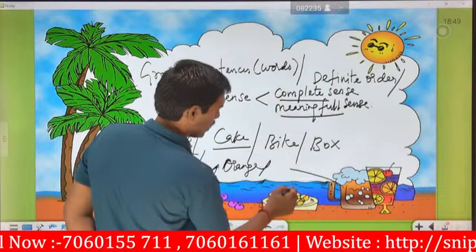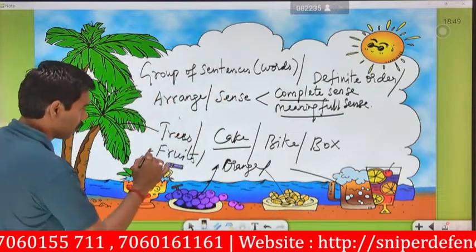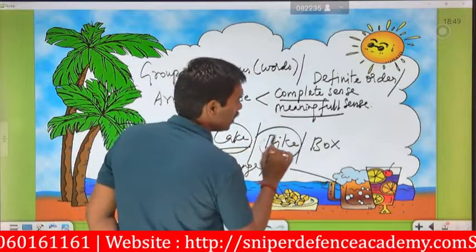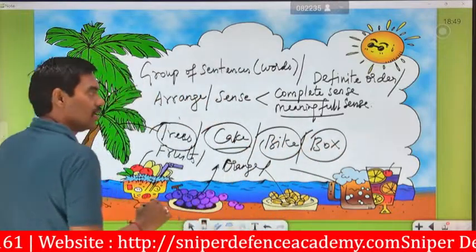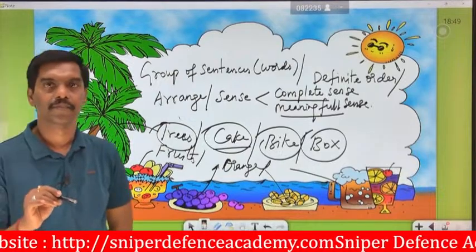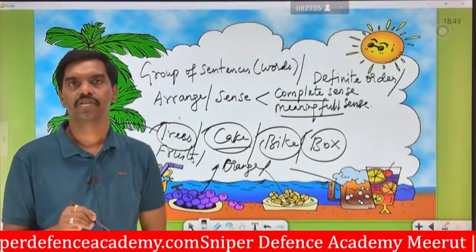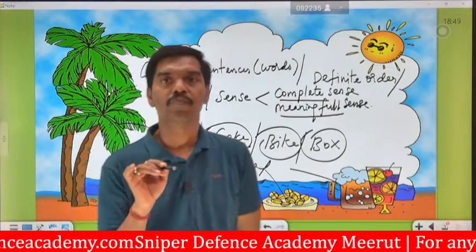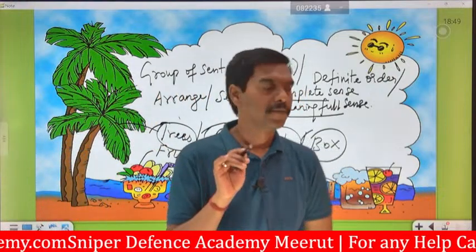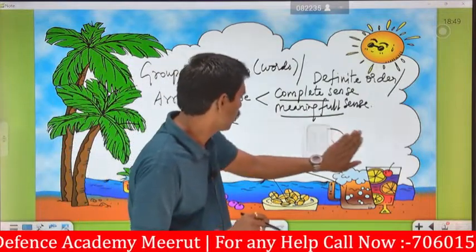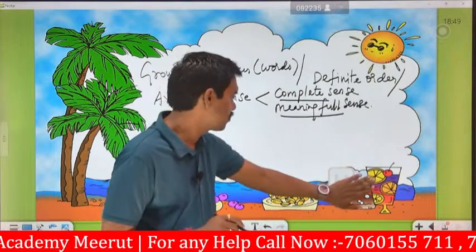So these are some of the examples. A single word which gives a meaning is said to be meaningful sense, and if an entire sentence gives a complete meaning, thorough meaning, then it is said to be complete sense.